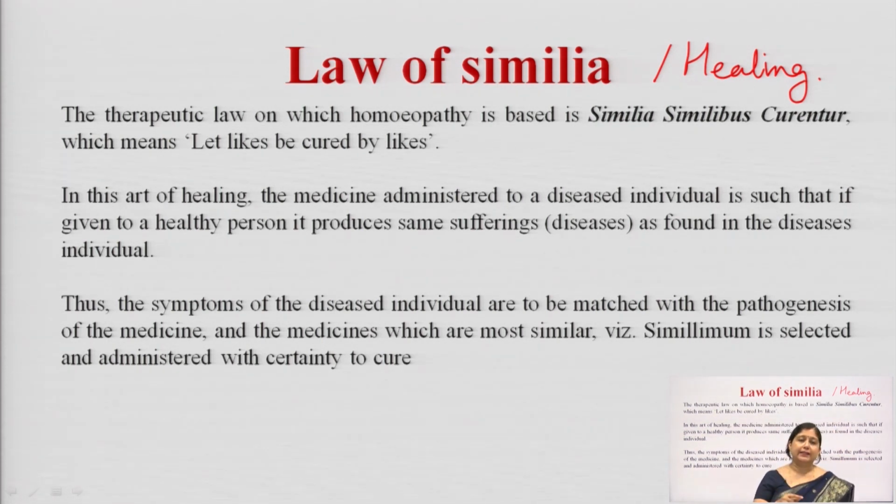For example, if a person who is healthy ate something and his stomach started aching. Now, another person comes in who is suffering from stomach ache. Homeopathy says that the substance which was given to that healthy person and led to the stomach ache will be able to treat this person. So, this is the concept of let likes be cured by likes.